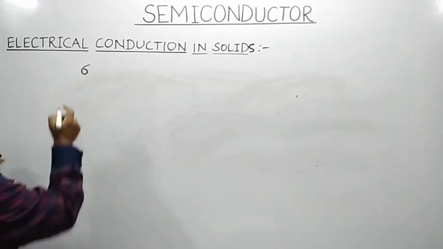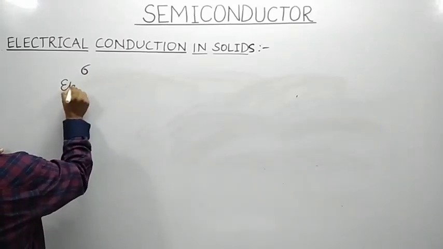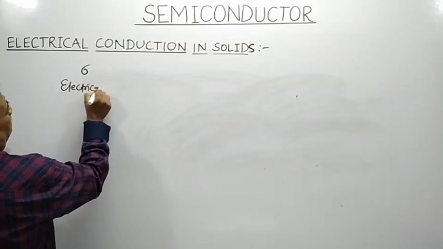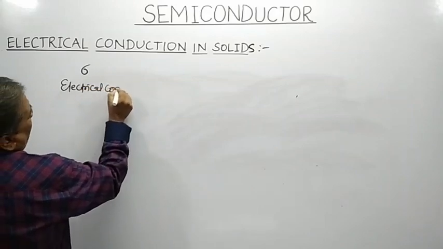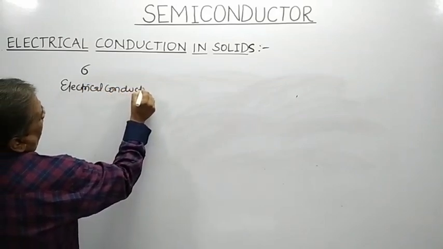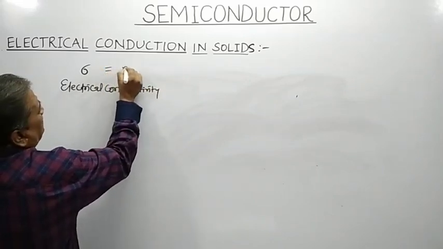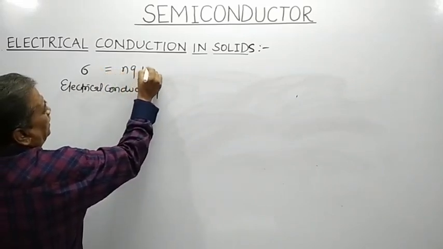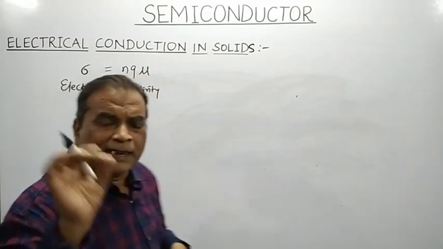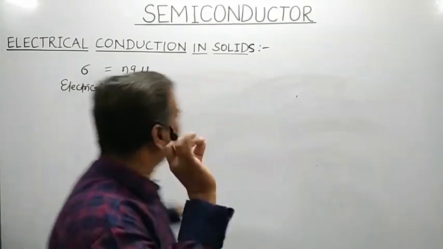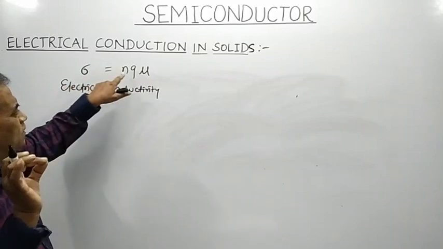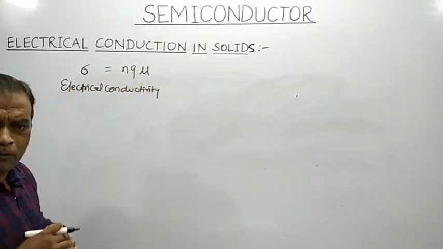Sigma represents the electrical conductivity of a solid, and that electrical conductivity sigma is equal to N Q into mu. Electrical conductivity of a solid is given by the formula sigma equal to N into Q into mu.